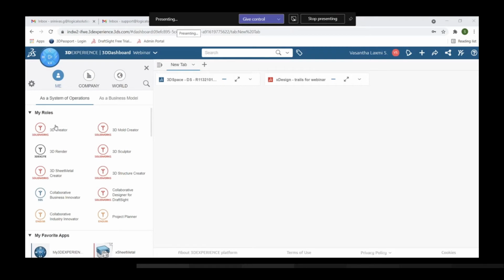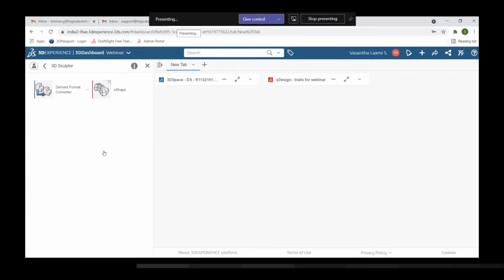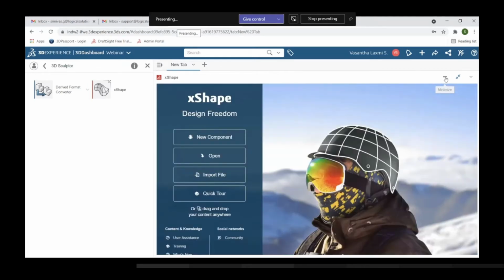So you can see the environment of the 3D experience platform. With the help of the compass, we have certain roles assigned to me, as Achyut mentioned before. Here you can see the 3D Sculptor role, which contains the XShape app. I'm dragging it over the dashboard, and this is one way of opening XShape, and there is also another way to enter into a role.